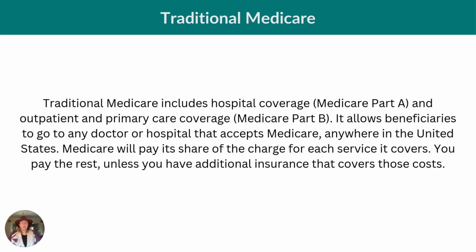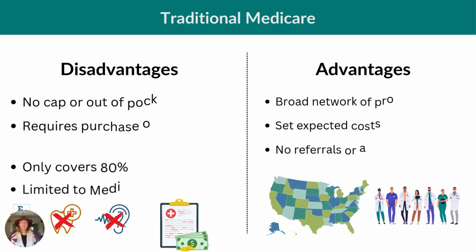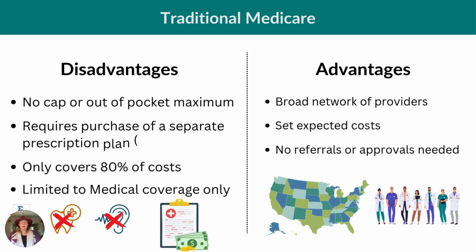Remember, this plan is both hospital, Part A, and outpatient, Part B, and allows beneficiaries to go to any provider that accepts Medicare. Disadvantages are that there is no cap or out-of-pocket maximum on coverage. This means that as long as you continue to receive care, you'll continue to have bills that you're responsible for, regardless of how much you've already spent. There's also no prescription drug coverage for the medications that you take at home, with an exception for a limited coverage of medications that are provided in a provider's office.